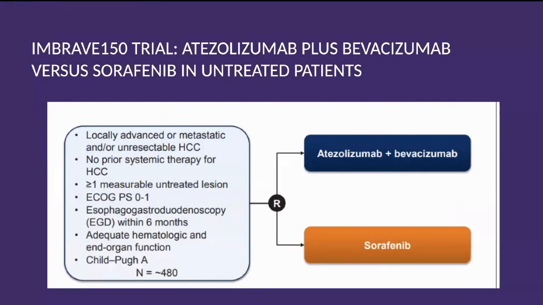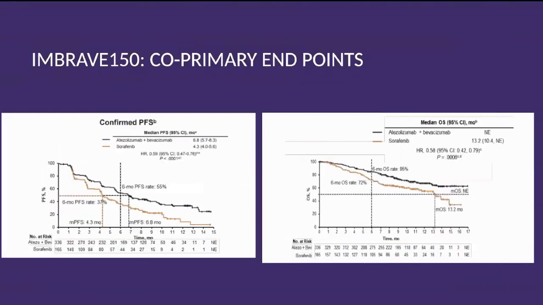Very beautifully designed, and it was randomized versus sorafenib. Inclusion criteria more or less was similar, and we can see the curves are clearly separated even at the 6-month time interval. So PFS rate was 55% with this trial combination, IO plus monoclonal antibody bevacizumab. On the other hand, sorafenib was showing only 37%. So good difference in the PFS.